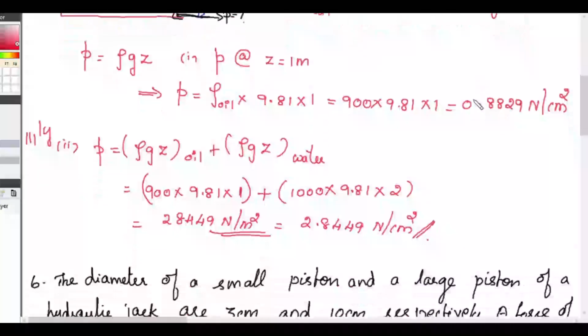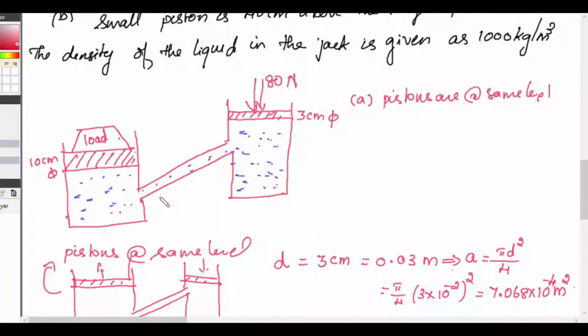Our second problem was a hydraulic jack with two pistons: what will be the load lifted when the pistons are at the same level and when they are at different levels. Here also we used both Pascal's law and the hydrostatic law.